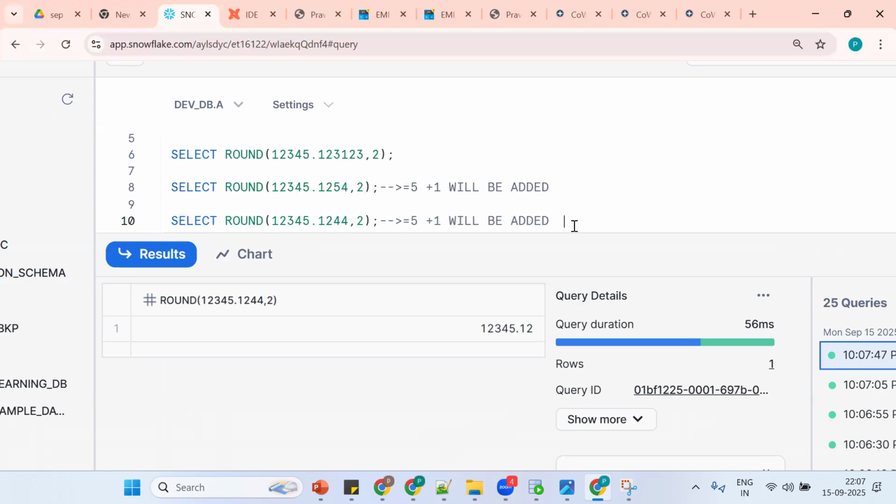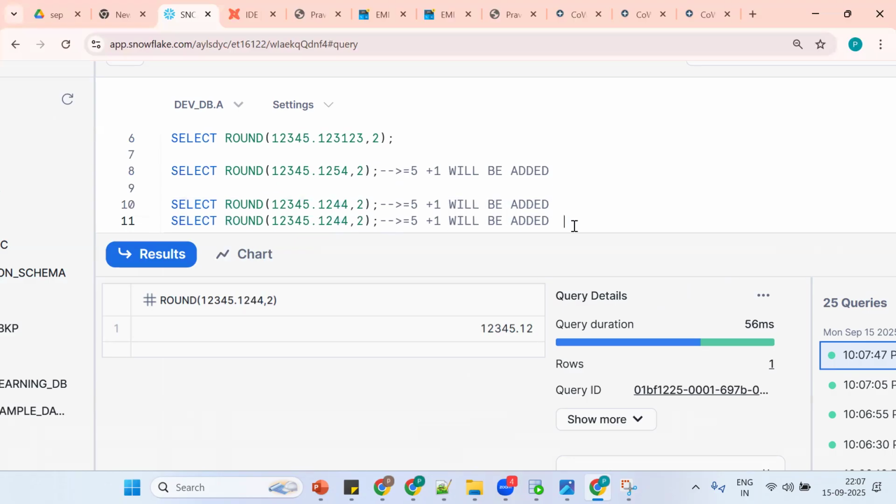Copy the same thing, control V. Now I am putting 5, 4. What's the output we'll get? 1, 3. 0.13, because after decimal we want to extract 2 characters.